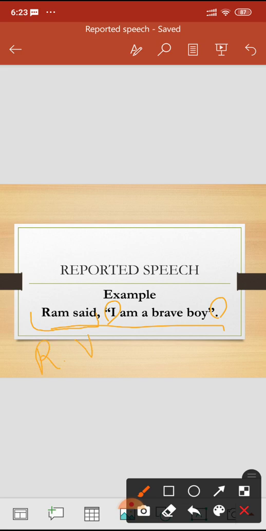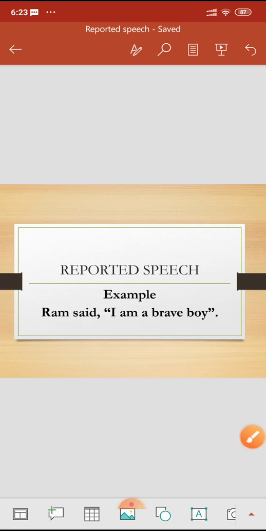Okay, this is called the reporting verb, and the sentence which is in the inverted commas is called reported speech. Fine, children. So here is the example, Ram said, I am a brave boy. So it's very clear now to you that this sentence is in direct speech. Now we are going to change it into indirect speech.